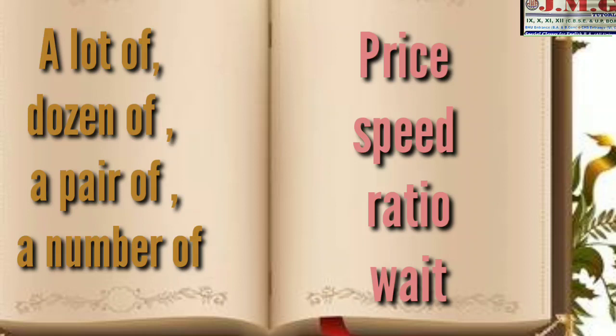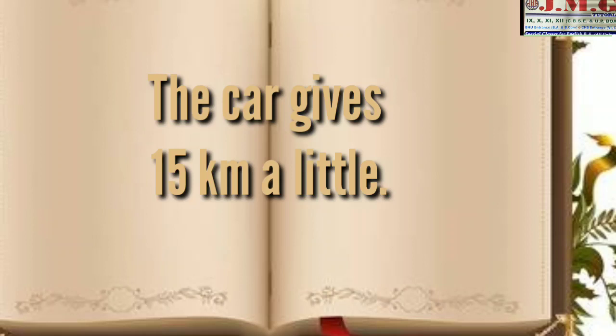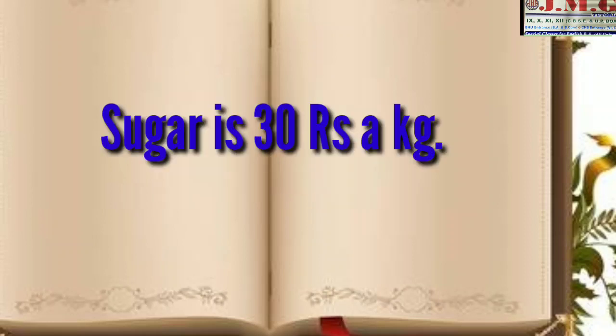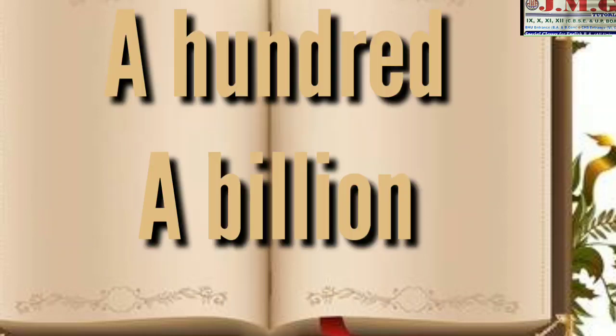Then we are going to use 'a'. For example, the car gives 15 kilometers a liter, meaning 'a' is used, it is the quantity, and it tells the speed that is given. Sugar is 30 rupees a kilogram, that is called a kg, and in the case of 'a' we can use 'per' also. Okay, before certain numbers, suppose 100, a billion, 1,000, a lakh, an expression of frequency.